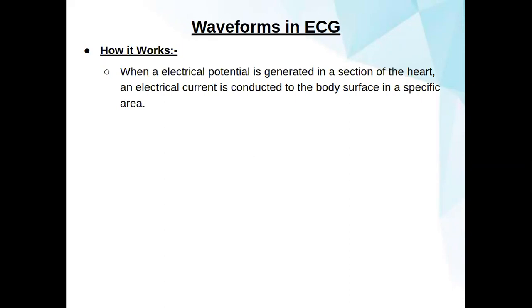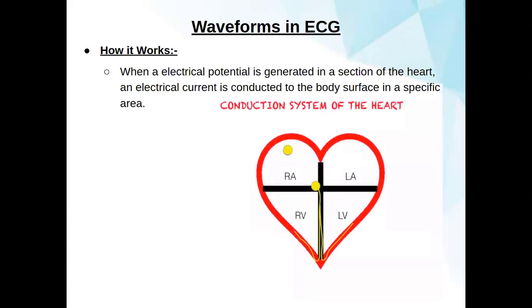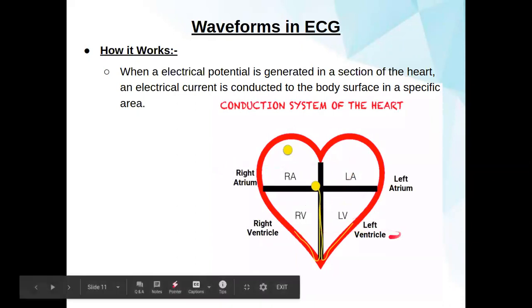So when an electrical potential is generated in a section of the heart, an electric current is conducted to the body surface in a specific area. So basically, let's review the conduction system of the heart. Let's take a demo where we have four parts of the heart, which are the right atrium, left atrium, right ventricle, and left ventricle.